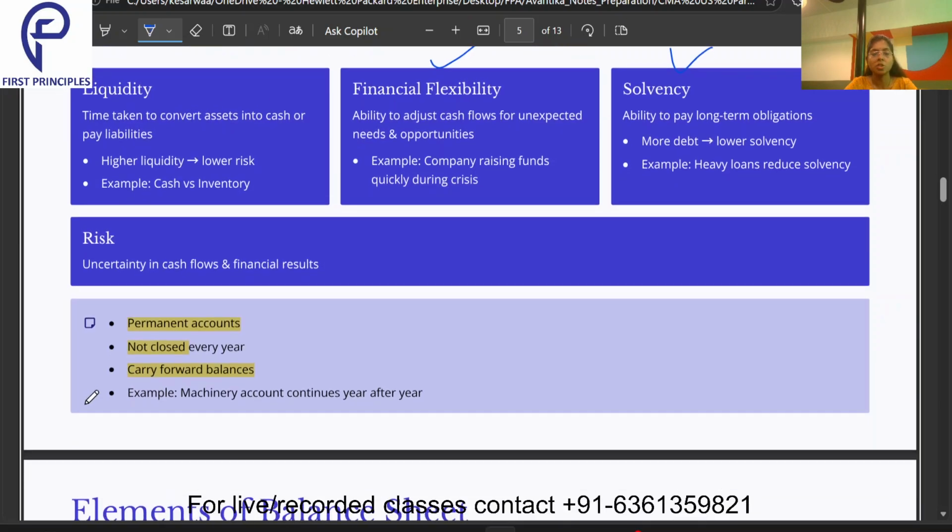Then these last points are very important. First of all, the accounts in the balance sheet are permanent accounts. That means they are not closed every year. They have carry forward balances. For example, one of the accounts in my balance sheet is machinery. Do you think I am going to close that machinery account at the end of the year? No, not until I sell off that machinery. So it is a permanent account, and we carry forward the balance. Suppose this year end the machinery is 2k, and after applying depreciation, next year it becomes 1.8k. Then I am going to carry forward the 1.8k to the next year.